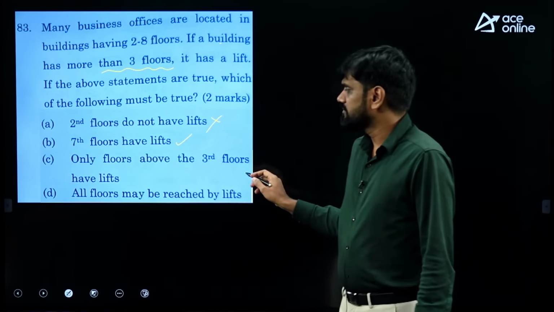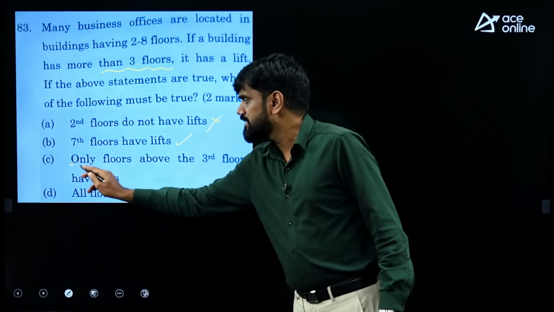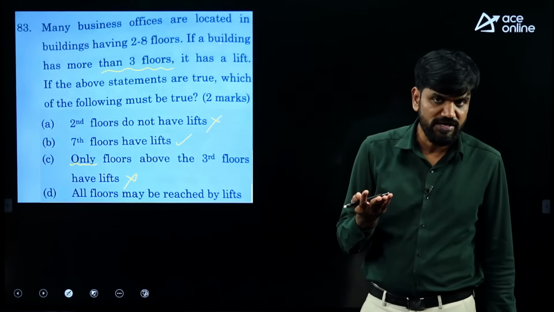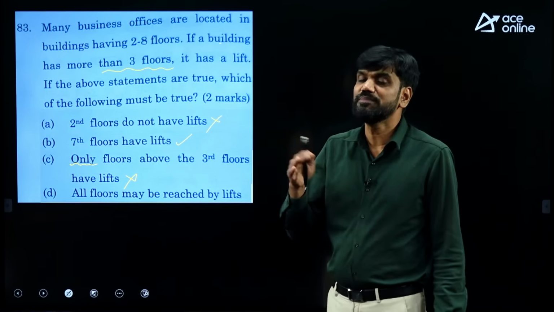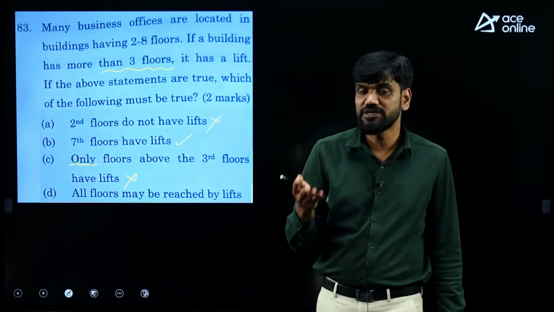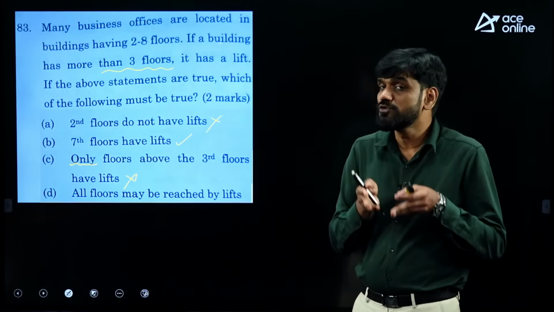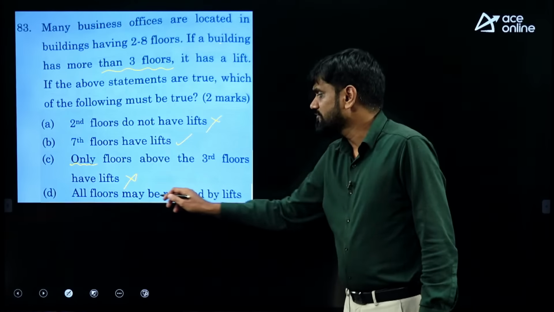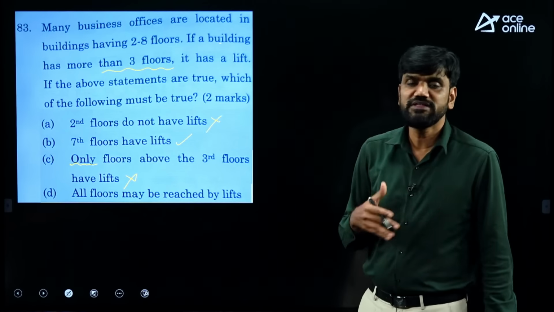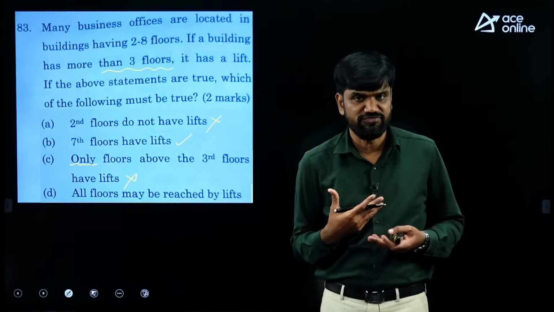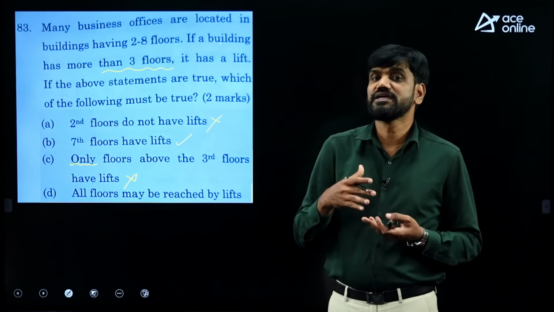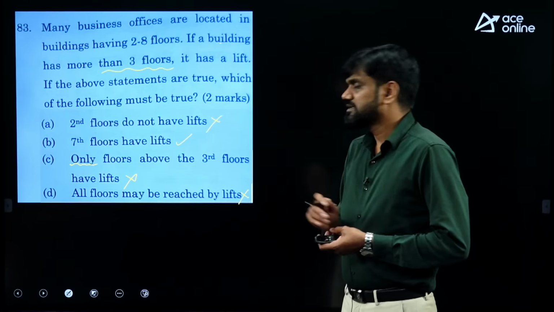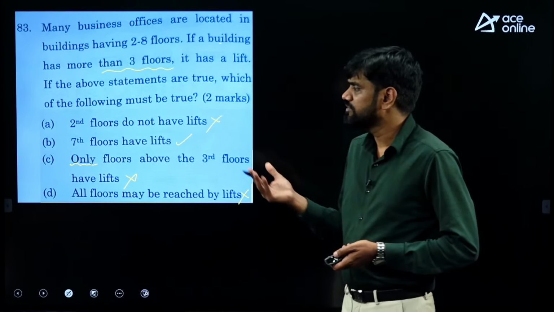Only floors above the third floors have lifts. The word only is making it wrong, because they did not say only the buildings above 3 floors are having lifts. They just said any building which is having more than 3 floors is having a lift. A building with 2 floors also can have a lift. That's why this is not true. All the floors may be reached by lifts. They did not mention anything about the reach of the lift there. They just have mentioned any building having more than 3 floors is having the lift. So this also I cannot definitely say. So which is a definite fact over there?